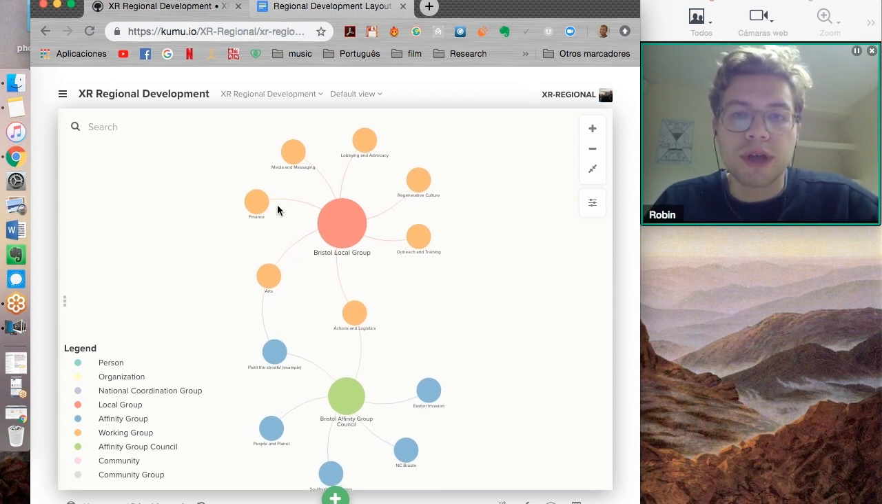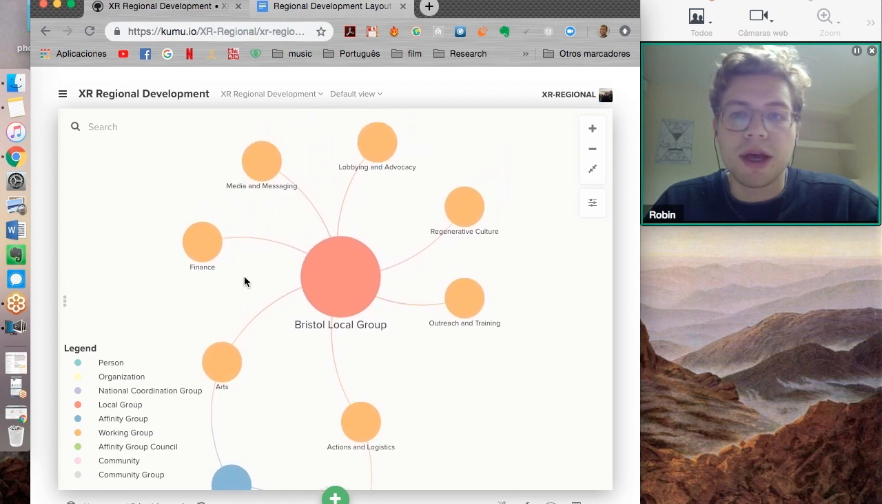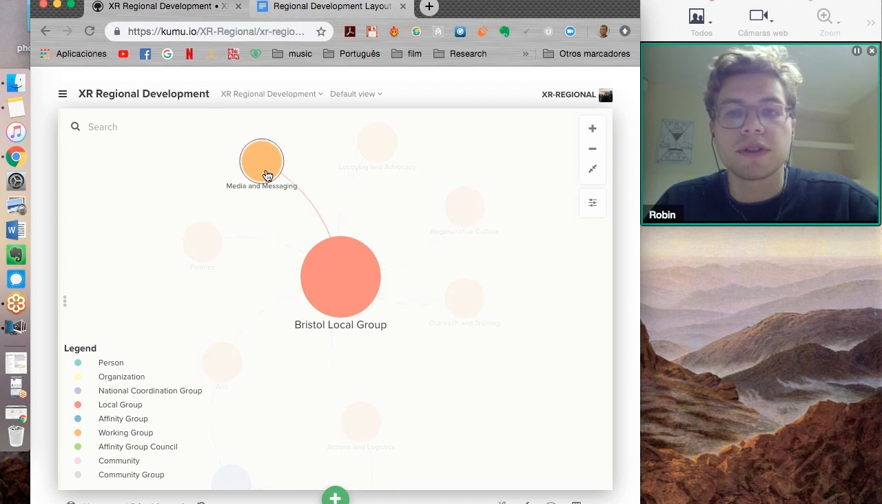So, local groups are looking to build the Extinction Rebellion community in their area, and they do so effectively by organising into separate working groups that can semi-autonomously focus on these different areas. For example, we have the media and messaging team, which will focus on press releases for upcoming actions and also building some stories around the people who are involved from their local community. Maybe it's a particularly interesting story from a family or a person of interest in the community.